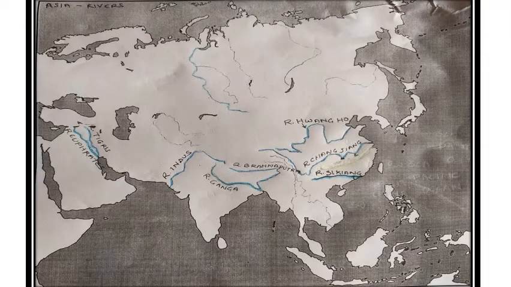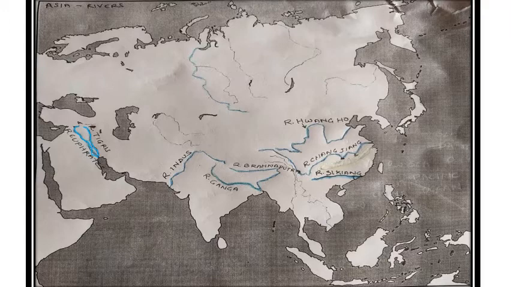Now, on this map, at the top of the map, I've written already Asia rivers. So I'm going to mark the rivers on this map, and I'll take the blue color to mark the rivers, and this is Tigris River. Rivers are already marked on the map. You just have to highlight the river and name along the course of the river. As you can see, I have written here Euphrates and Tigris.